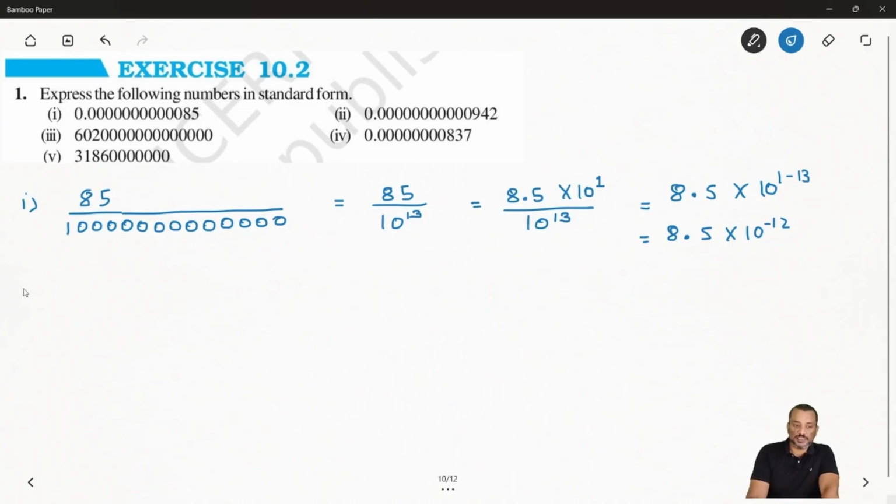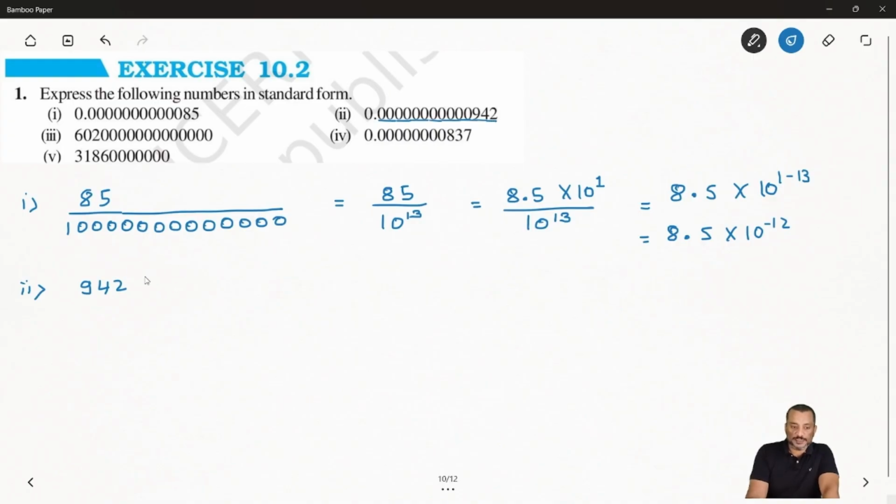Next, same way, the second number. So again, you can write this number like 942. And after the decimal, you can see how many digits? 2, 4, 6, 8, 10, 11, 12, 13, 14.